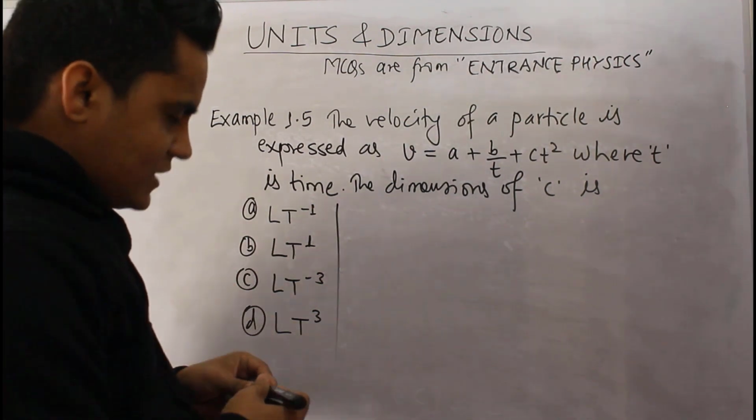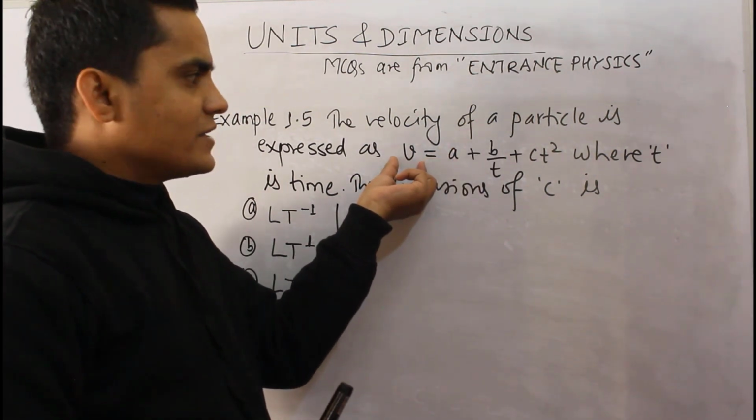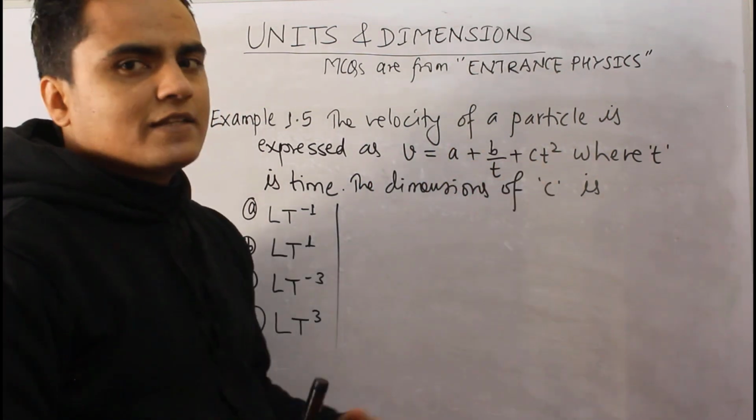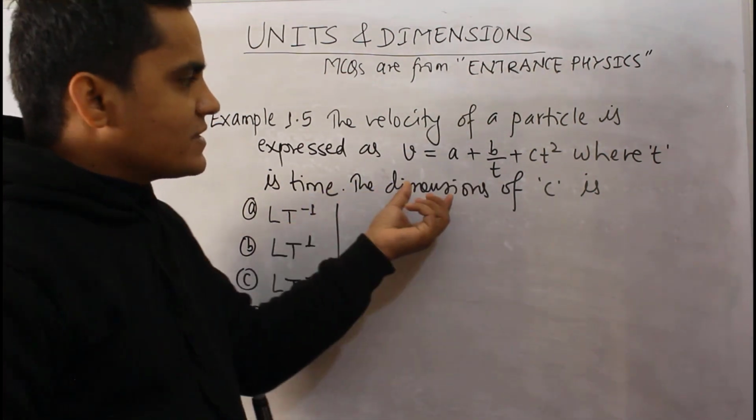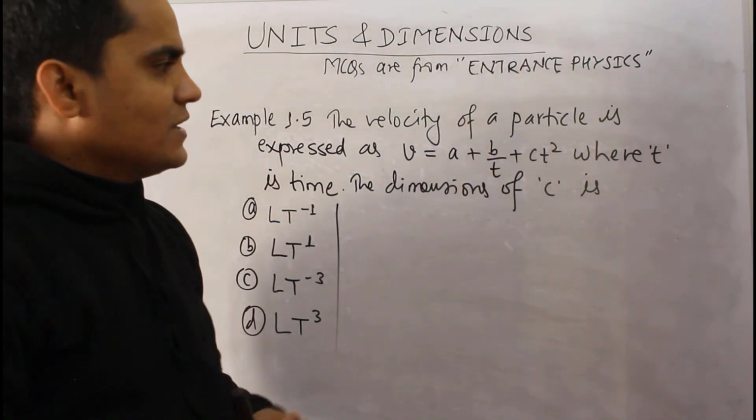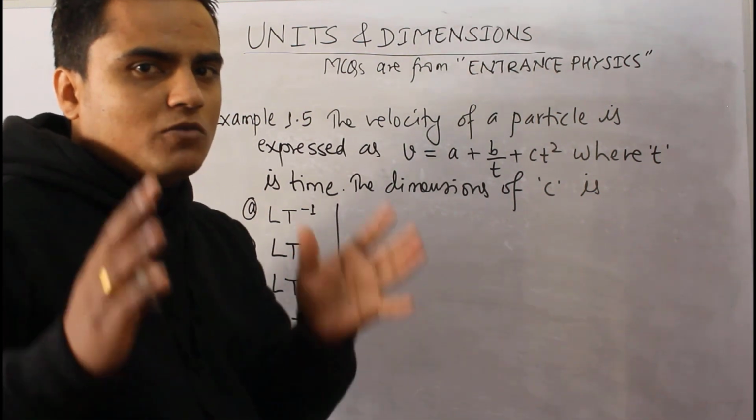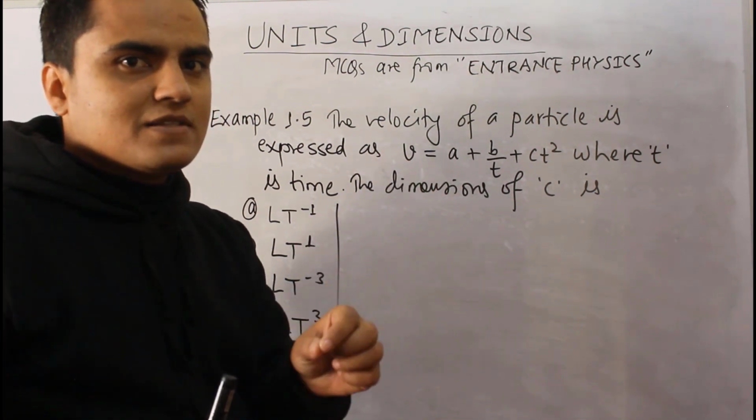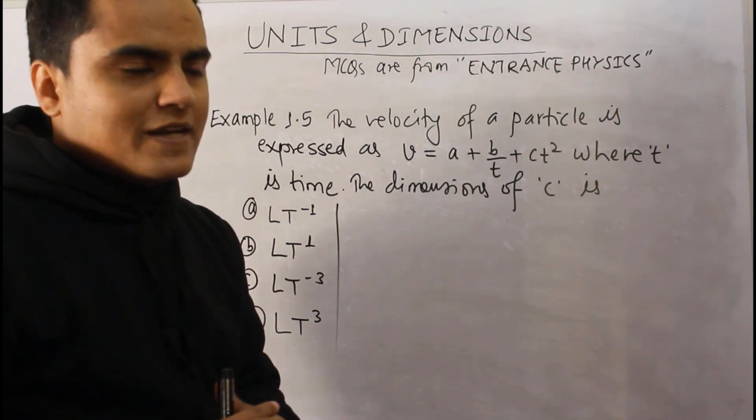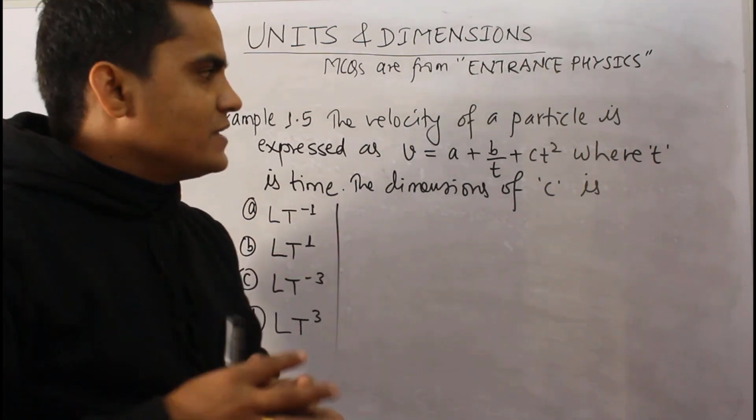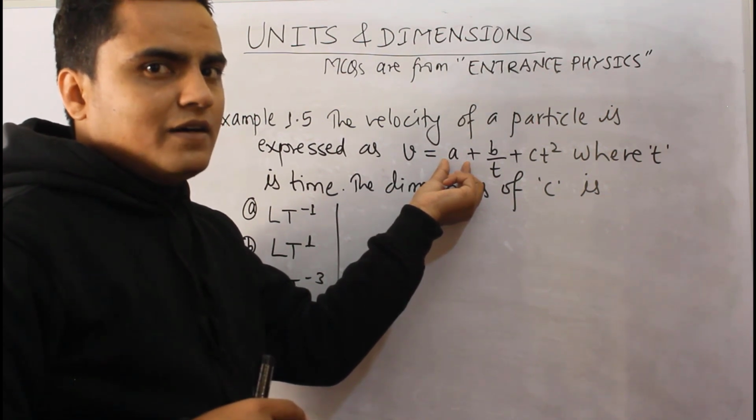So we have to keep in mind that this is an expression in which velocity of a particle is related to time, and a, b, c are the constants which are not defined to us. Among those constants we have to find the dimensions of c, that is only one constant. So while dealing with these types of problems, we have to keep in mind the principle of homogeneity in dimensions. That is, dimensions on the right hand side of an equation should be equal to dimensions of the left hand side. Another thing we have to know is that the terms with the same dimensions can be added or subtracted.